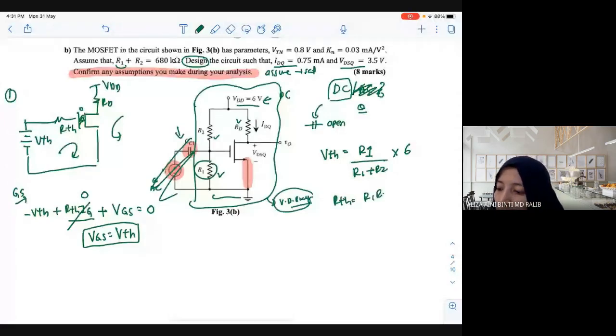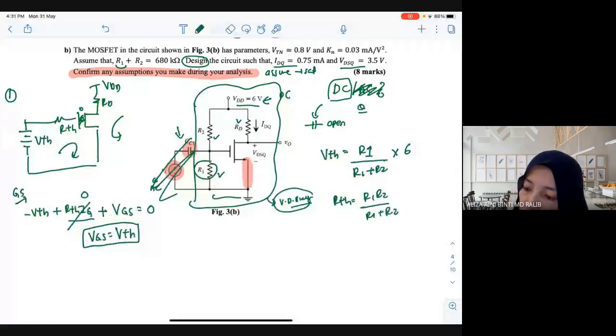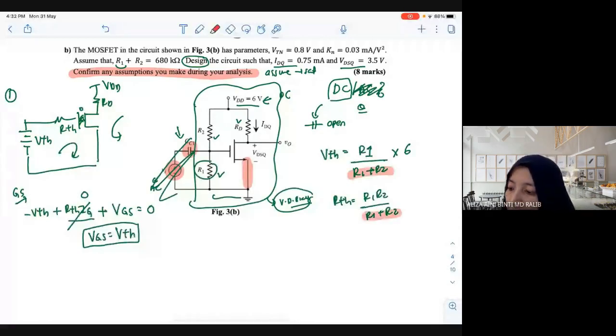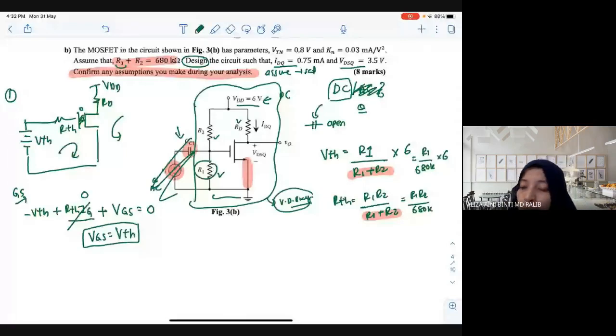Why do you need both equations? Because you have here R1 plus R2 equals 680K. So you need to equate somewhere. Here becomes 680K multiplied by 6, and here becomes R1 R2 divided by 680K. Because this is a design question, you need to manipulate from there. Okay, now VGS done. DS loop: how do you need to do the DS loop? Any volunteer?